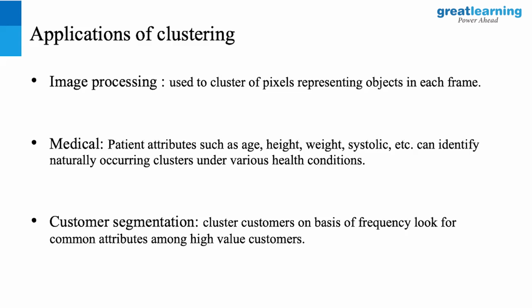In the case of medical image recognition, if you have a tumor, benign or malignant, first let me identify patterns of objects that are together, and then use that to see, is this benign, is this malignant, how are they responding? So first identify patterns and then work with these patterns. That's what we essentially mean by image processing or image recognition in the medical field. Alphabet recognition again becomes an immediate supervised learning problem, not an unsupervised one, because I already have the information that this particular image belongs to digit 1, digit 2, alphabet A, alphabet B. So that becomes a supervised learning problem more than an unsupervised learning problem.